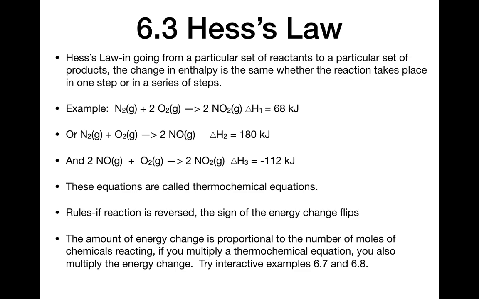So some things we can gain from this. We can add chemical reactions together and just add their heats together and get different chemical reactions. We can also flip reactions around as needed to get the chemical reactions aligned the way we want to be able to add them together to get the chemical reactions we want. If you flip a reaction, it simply changes sign. Interactive examples 6.7 and 6.8 let you practice adding reactions together to get new reactions.